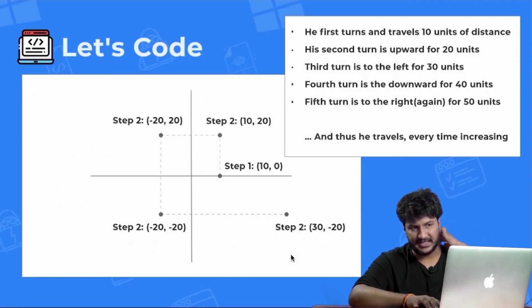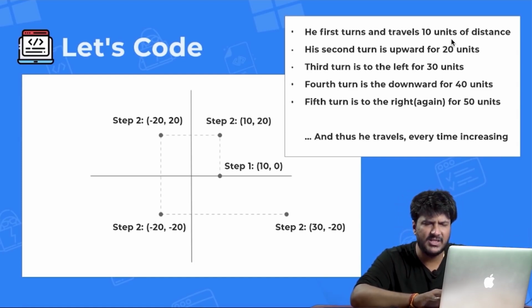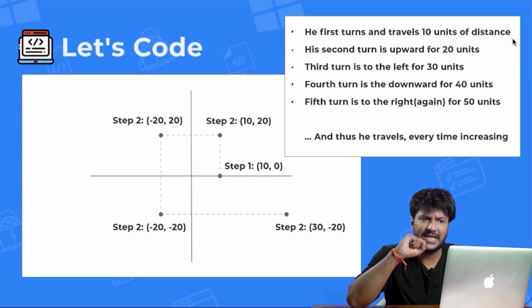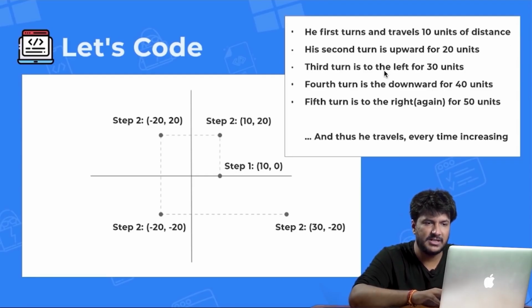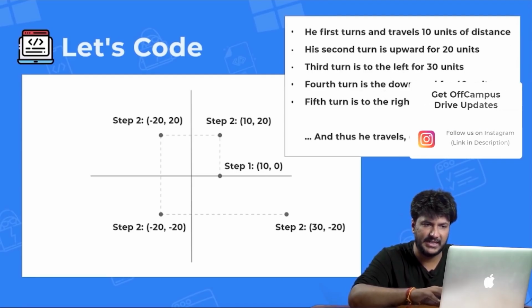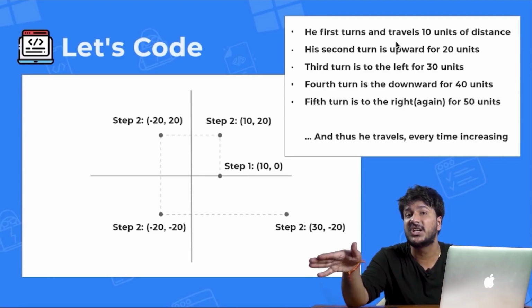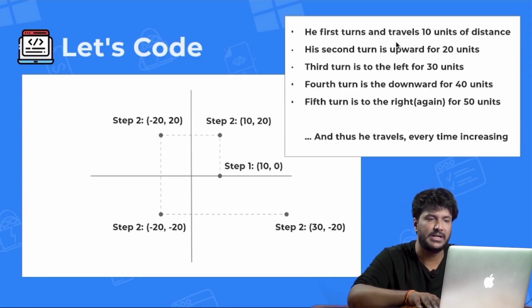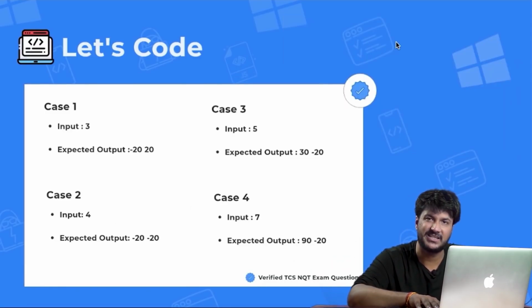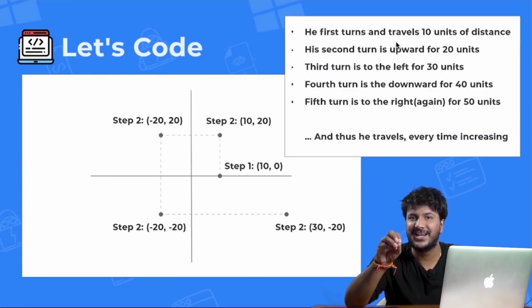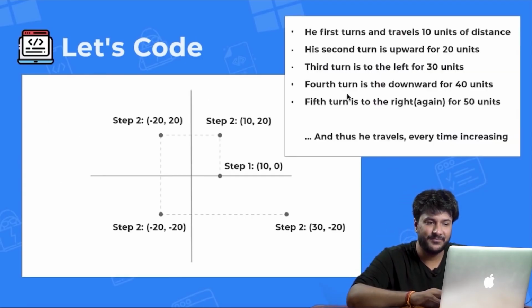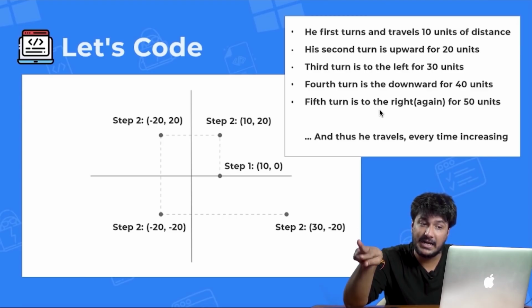So first thing that they are saying is, and in fact I've made a diagram for your help also. He first turns and travels 10 units of distance. Now this time a lot of students were confused that, okay sir, second time they are telling upwards, third time they are telling left, fourth time they are telling downwards, fifth time they are telling right. But the first time they've not told which direction he moves. Right. So either you can do hit and trial and test which test cases are matching manually, or you can read English properly. Right. They are saying fifth turn is to the right again.